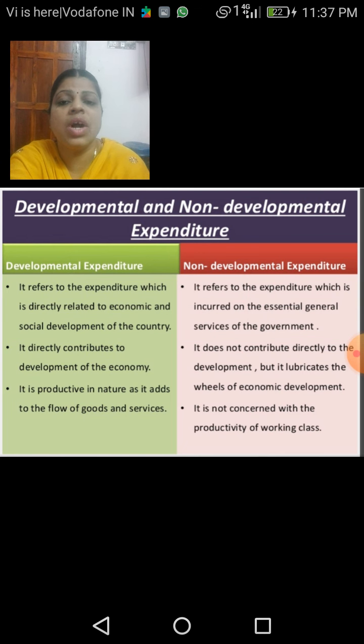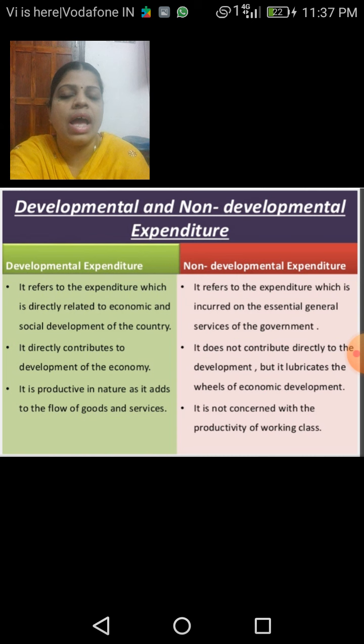Next is developmental expenditure and non-developmental expenditure. Developmental expenditure is related to the economic and social development of a country. It directly contributes to the development of our country. It is productive in nature as it adds to the flow of goods and services.